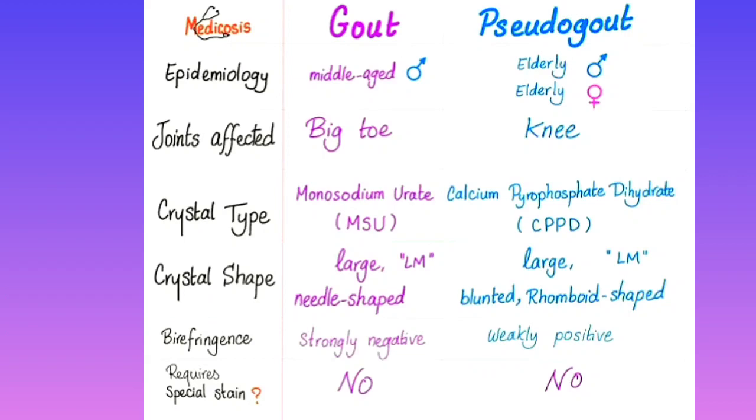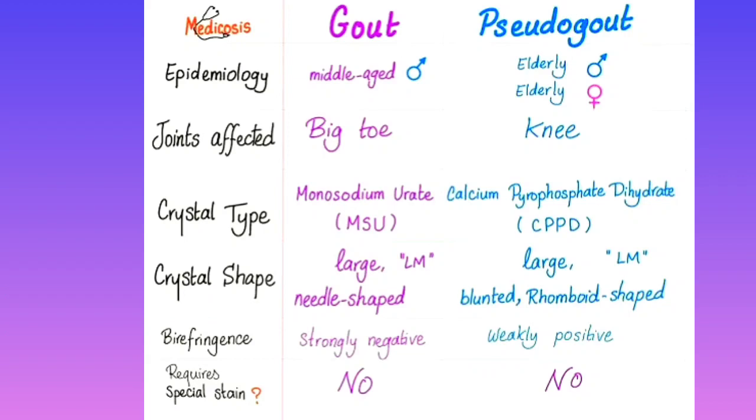Remember. And what is the birefringence? Very important, birefringence. Birefringence in gout is negative. Negative birefringence can be found in gout. But in pseudo-gout, it is positive.